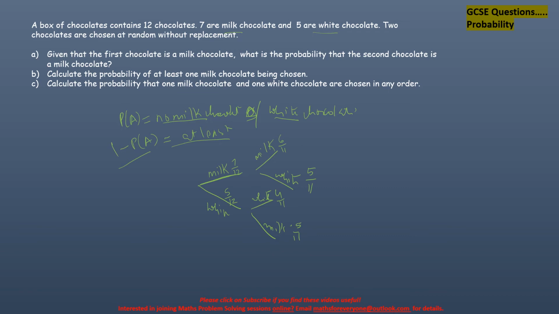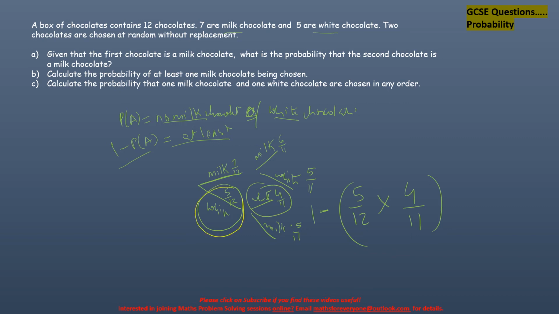So what am I going to do? It is going to be 5 out of 12 multiplied by 4 out of 11, and this will be 1 minus, because we have taken this white and this white.